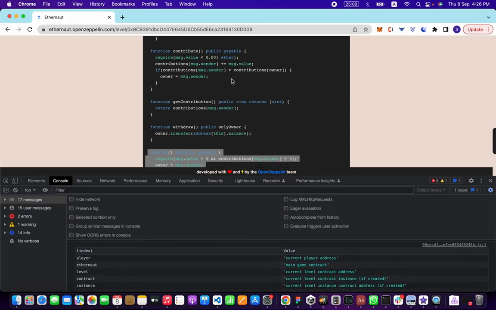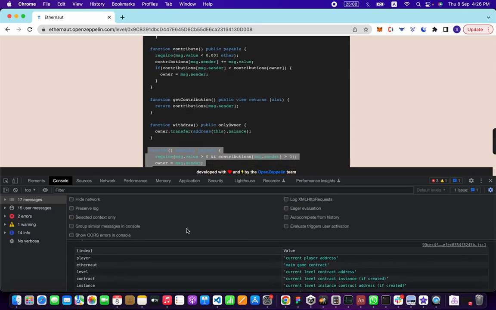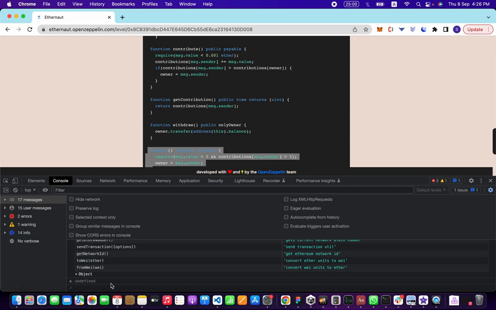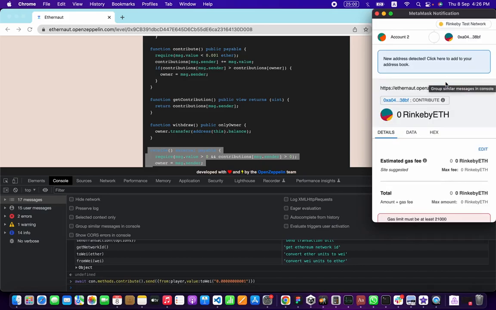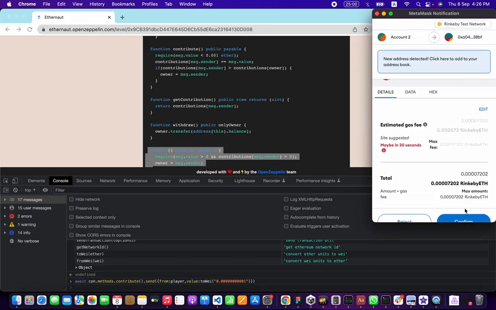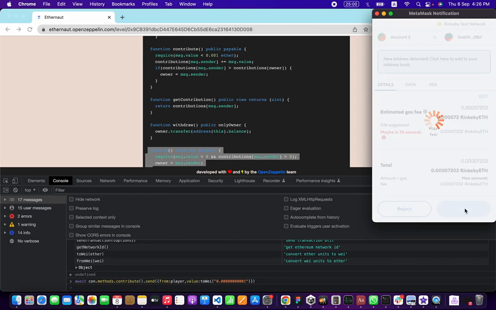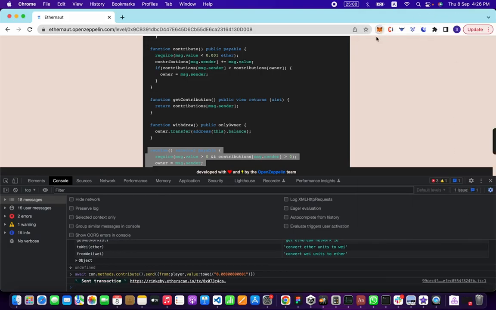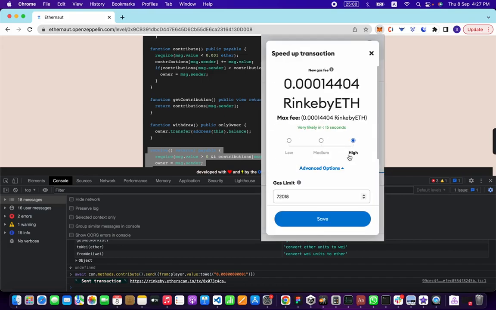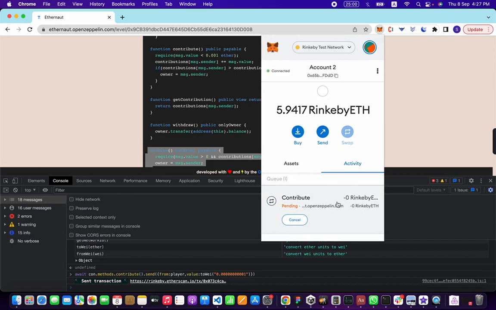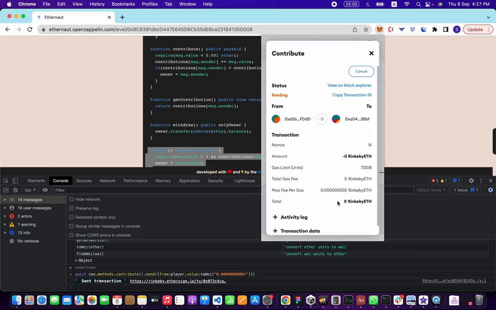If you play around with all of these problem exercises, you'll be able to use these. We want to add await here, and it should pop up Ethereum. Awesome. We are going to send this, and we don't want to wait too long, so we'll speed it up, add more, and probably it'll do it in less than 15 seconds.